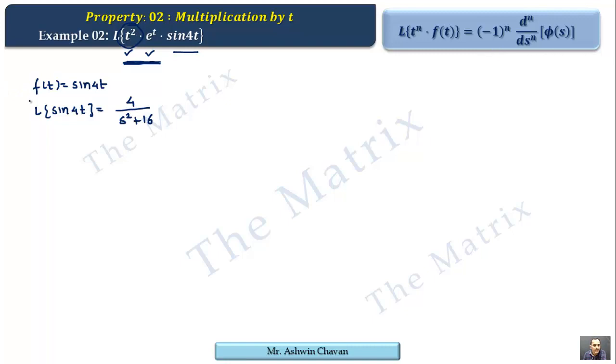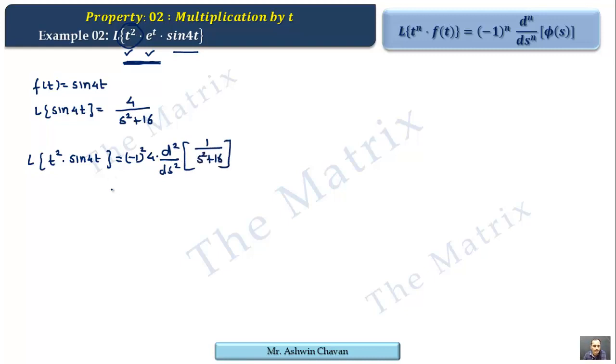Therefore we need less terms for the differentiation, it will be easy for calculation. Therefore we go for t square first, that is t square sine 4t, and it gives us minus 1 square, that is plus 1 into 4, and two derivatives d2 by ds square of 1 upon s square plus 16.